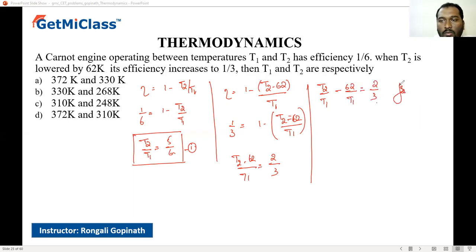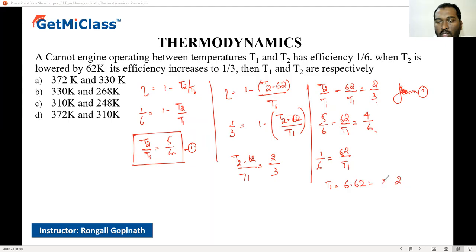From the first equation, T2 by T1 is 5 by 6, minus 62 by T1. This can be written as 4 by 6, or 1 by 6 equals 62 by T1, or T1 is 6 into 62, which is 372 Kelvin. This is T1, right?